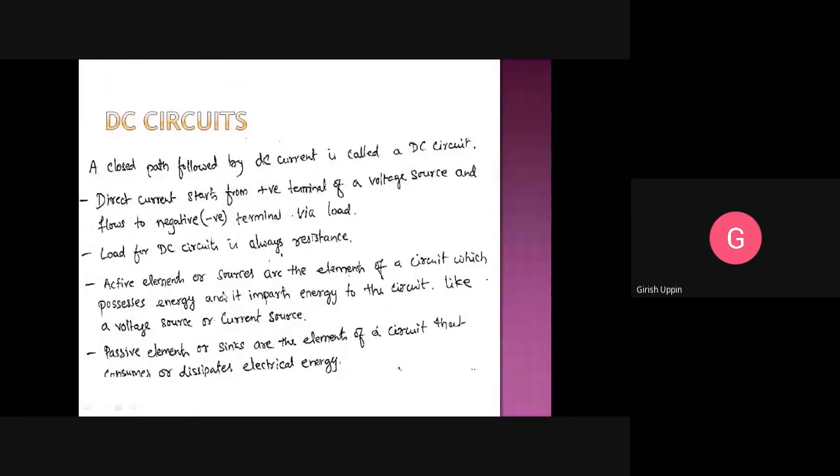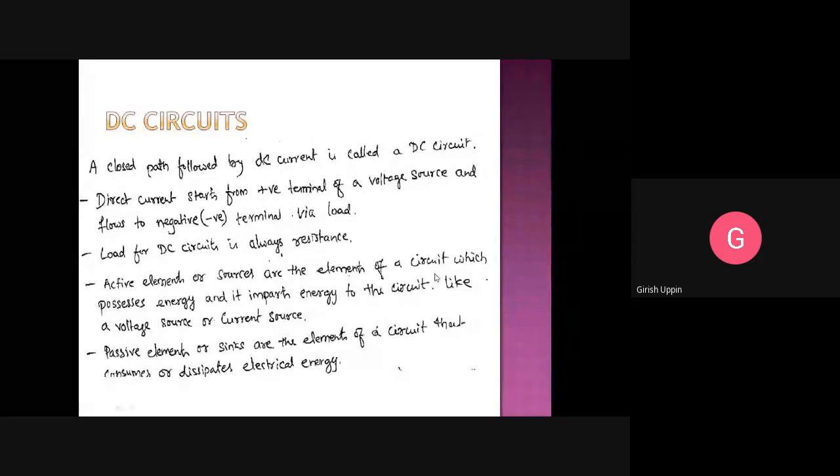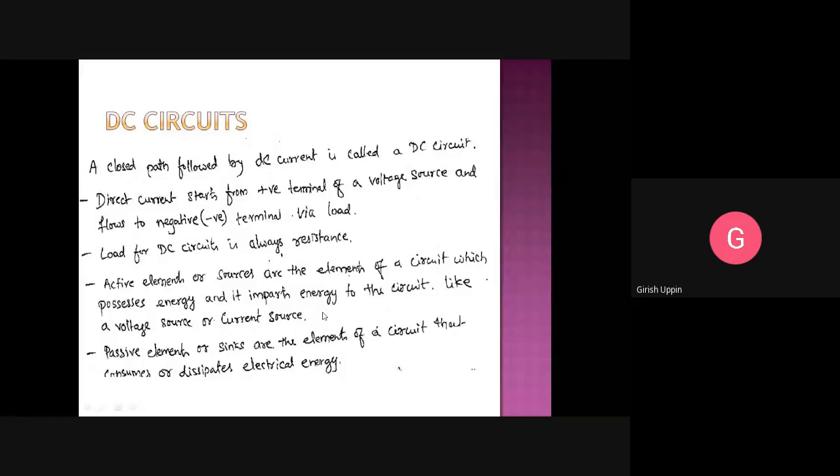Active elements or sources are the elements of a circuit which possess energy and impart energy to the circuit, like a voltage source or a current source. So active elements are the ones which impart energy to the circuit. Passive elements, also called sinks, are the elements of a circuit that consume or dissipate electrical energy. In a DC circuit, a resistor is a passive element.